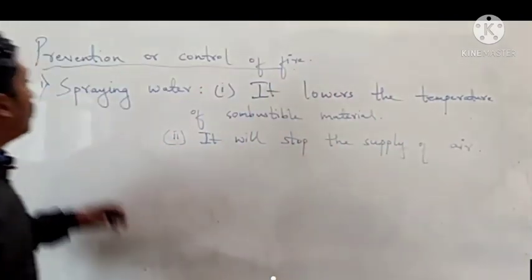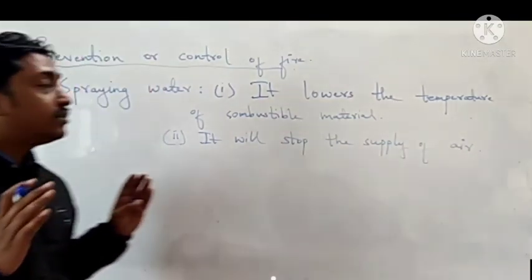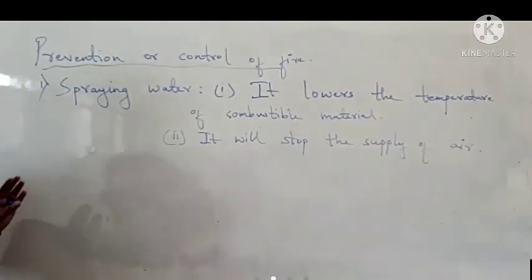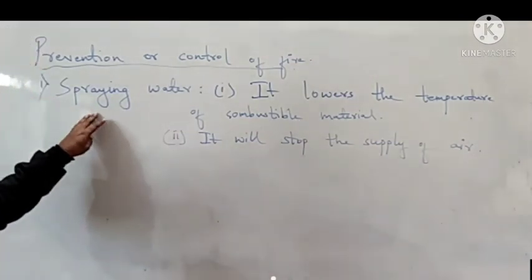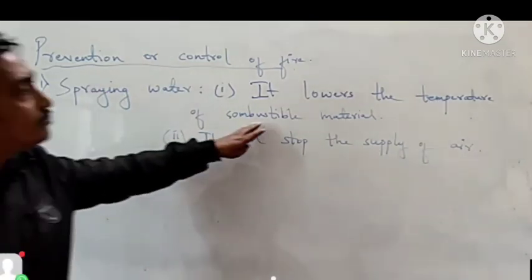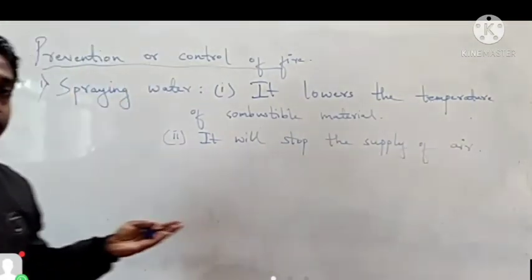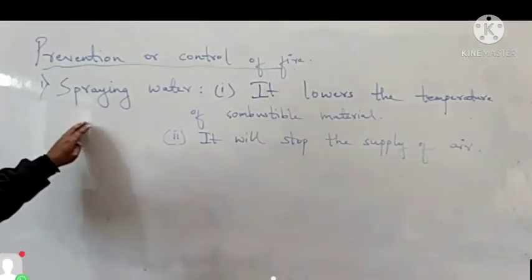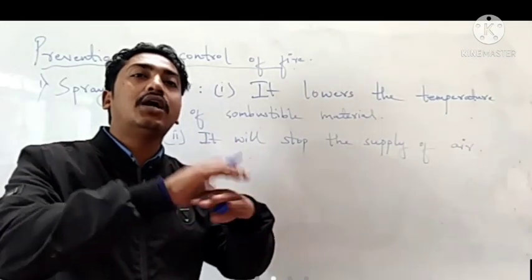So spraying water is a basic thing. To control fire we mostly use this method, we mostly spray water on fire. Due to this, the temperature of the combustible material will be lowered and the fire will be stopped. Second, it will stop the supply of air because it acts as an outer covering.